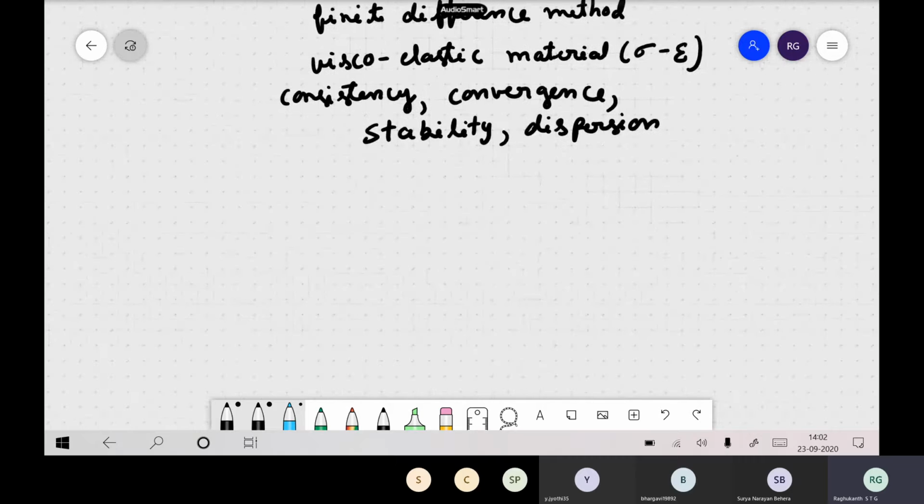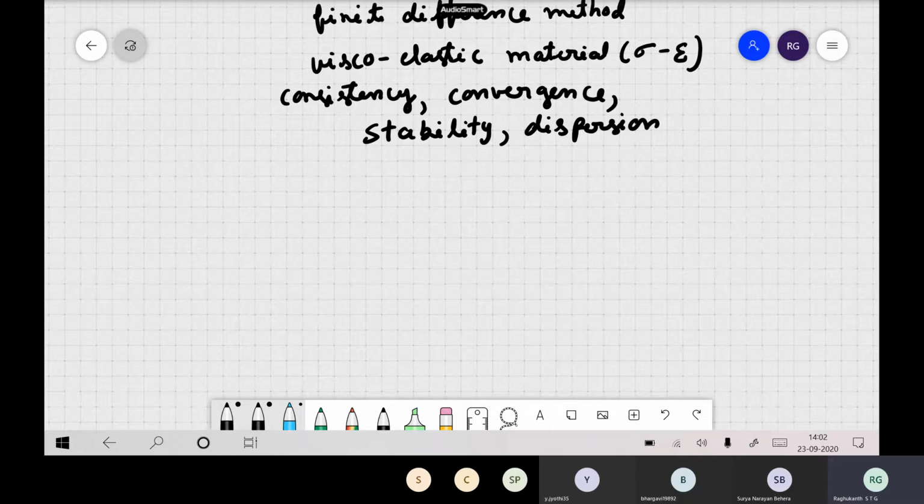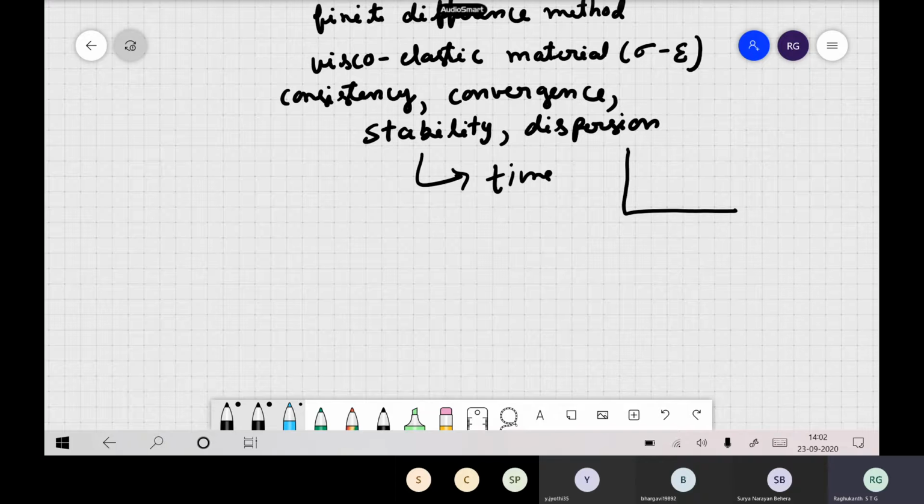We have to quantify whether your method is stable and whether there is dispersion. Stability is related to time. If the solutions are diverging as time is progressing, this is an unstable scheme.